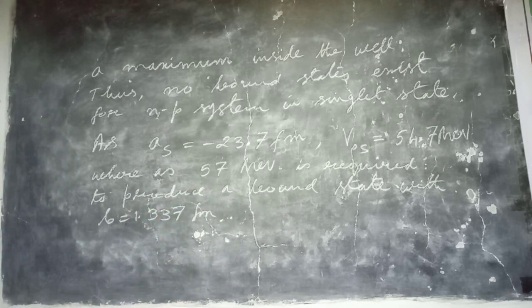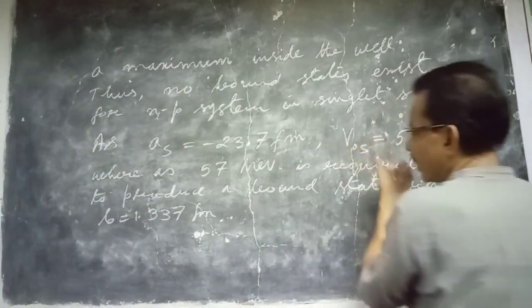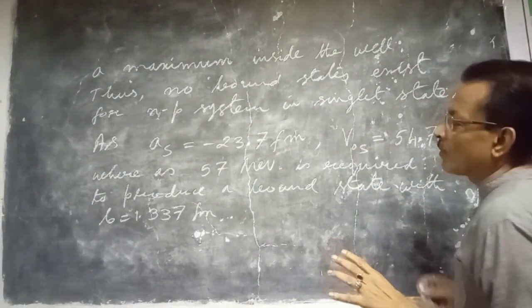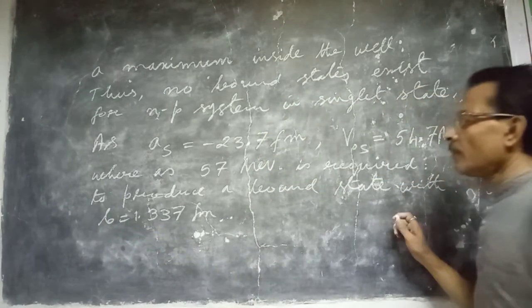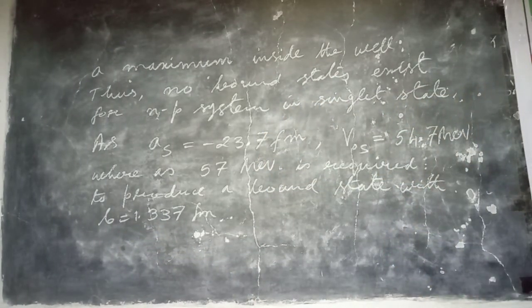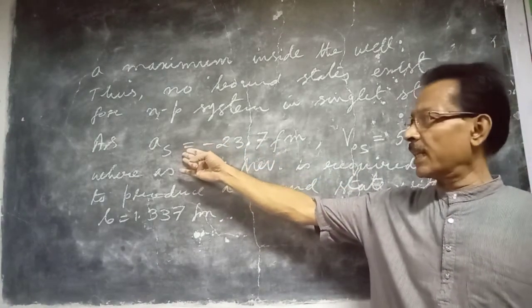In case of the triplet potential, the well depth V0 is equal to 73 MeV, where we have considered this as our range of the potential and C is the core radius. Then we get the correct value of AT, the triplet scattering length.